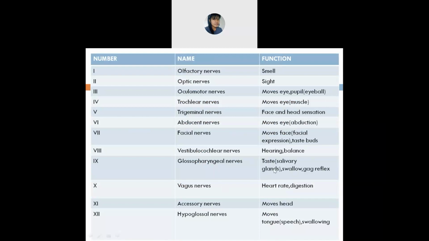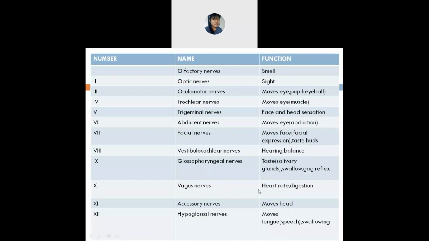You can also taste something with the help of the glossopharyngeal nerve, as well as swallow and the gag reflex. Whatever you insert, like edible things, it will just open automatically. It means that.